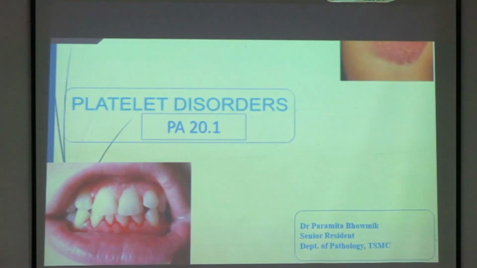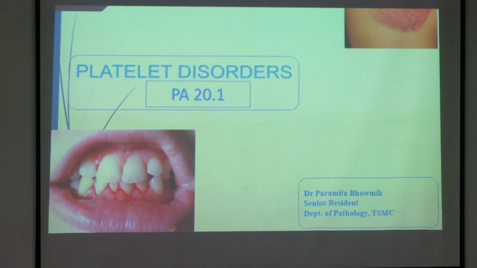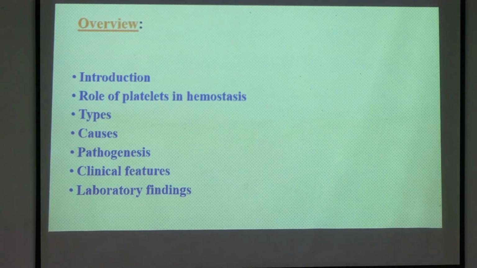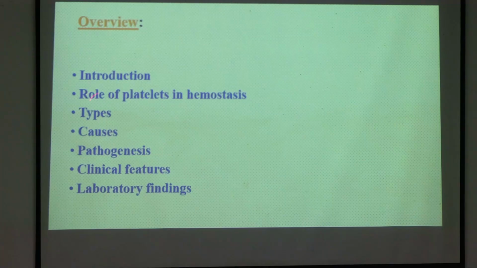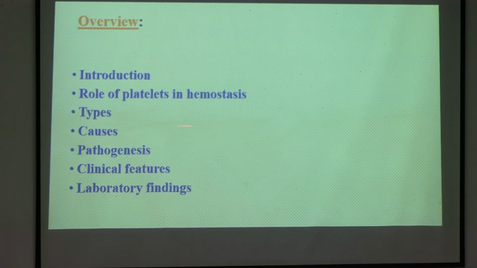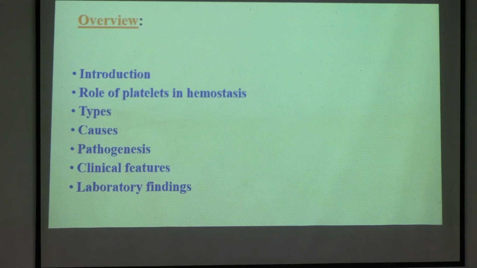Okay. Good morning, everyone. So today your topic is platelet disorder. We will discuss under the headings of introduction, role of platelet in hemostasis, its types, and the individual causes of the thrombocytopenias, pathogenesis, clinical features, and lab findings. So, is it a similar term which you have studied in one lecture, hemostasis?